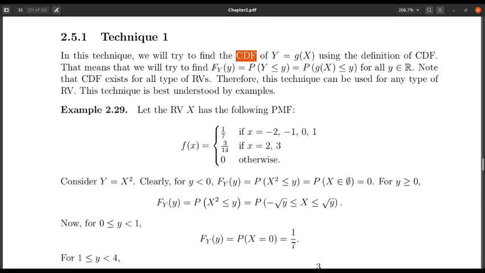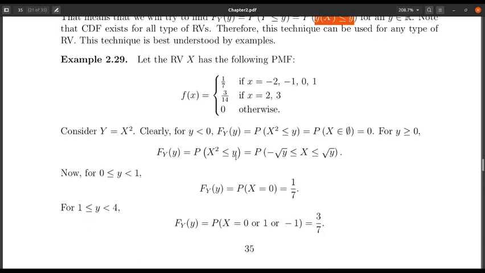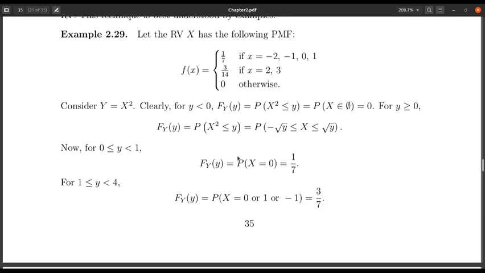We know the CDF of the random variable Y at the point small y is the probability that Y is less than or equal to small y. Because capital Y is g of capital X, I can replace it and find the probability that g of capital X is less than or equal to y, from the distribution of X. Let us take some example to understand how this goes.